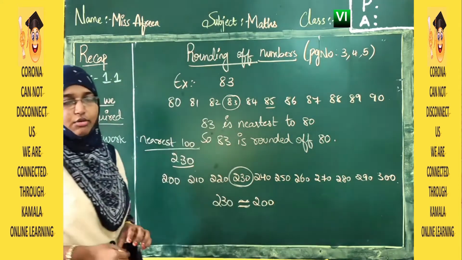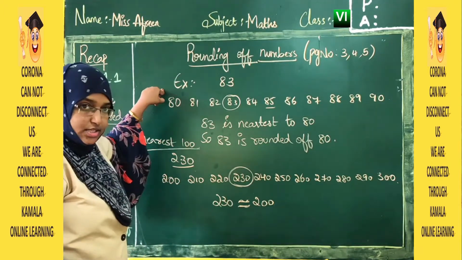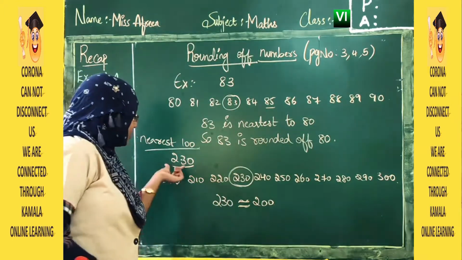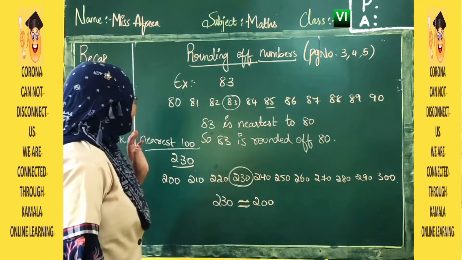Okay, is rounded off to 200. This is how we will do for nearest to tens. Means we will write multiples of tens according to the given number. Nearest to 100 means we will write multiples of 100 according to the given number.